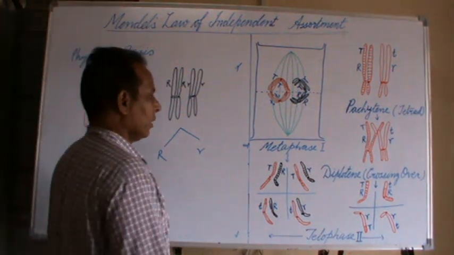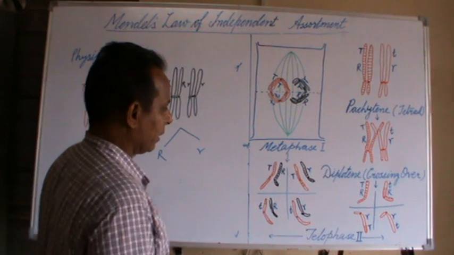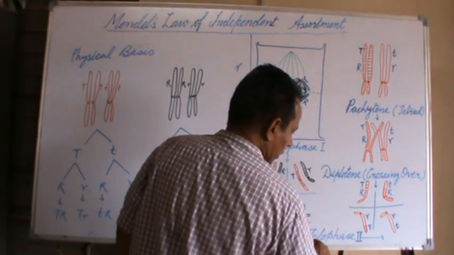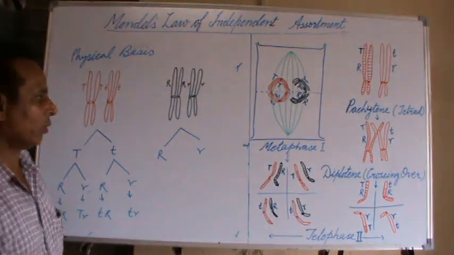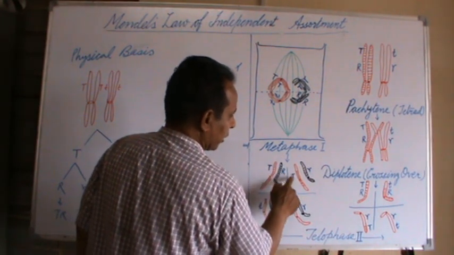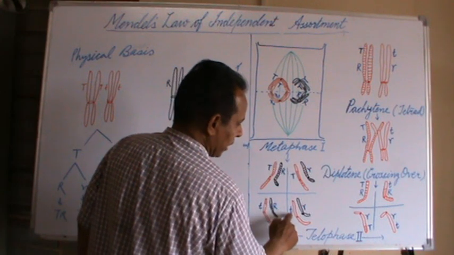As a result, 4 different types of cells having different genotypes are produced in telophase II due to the segregation of the chromosomes. These are capital T capital R, capital T small r, small t capital R, and small t small r.